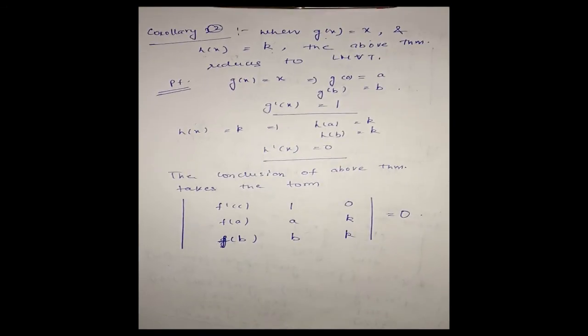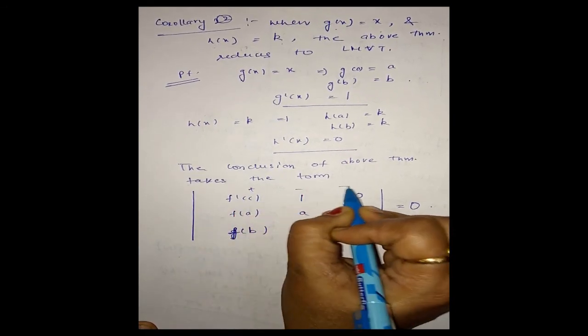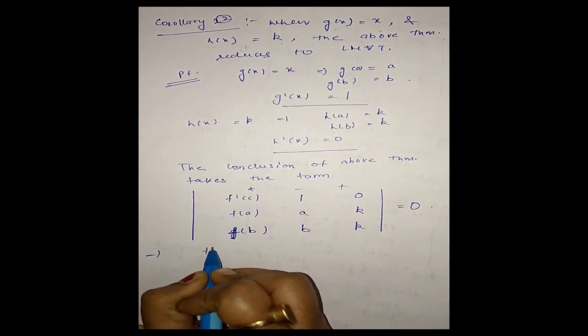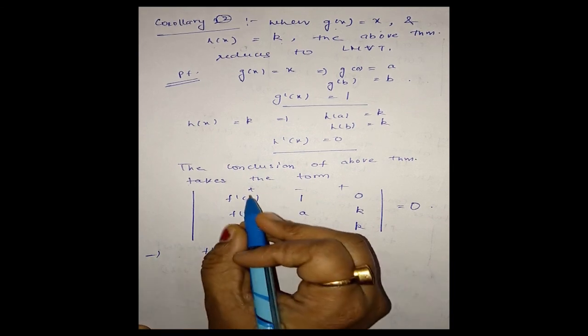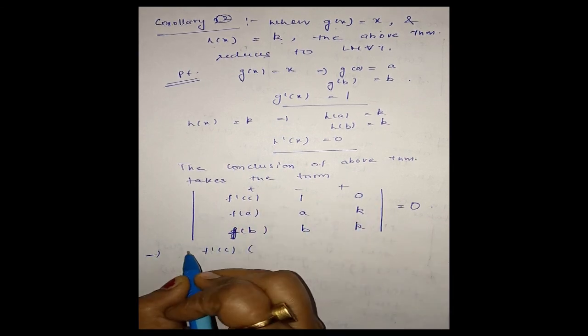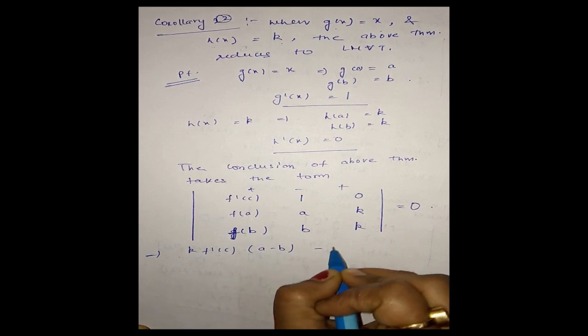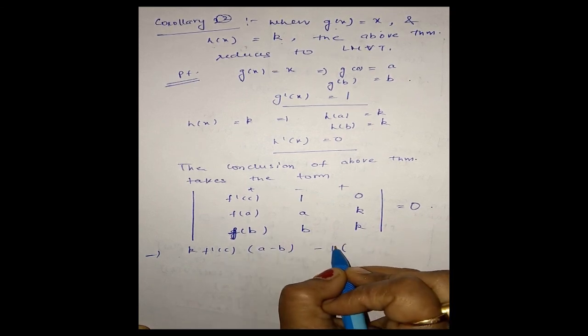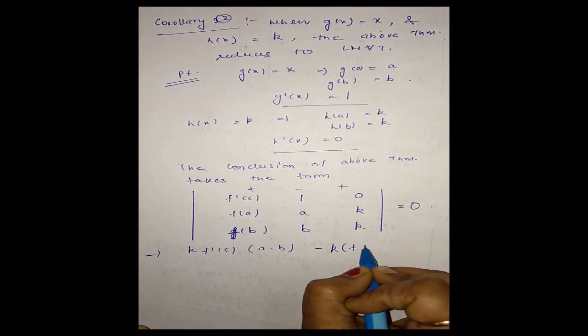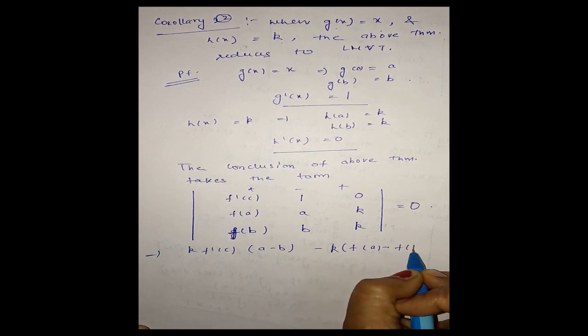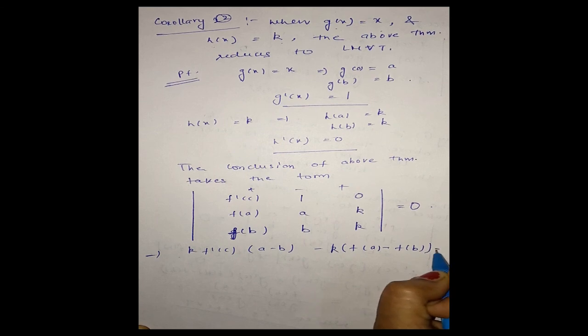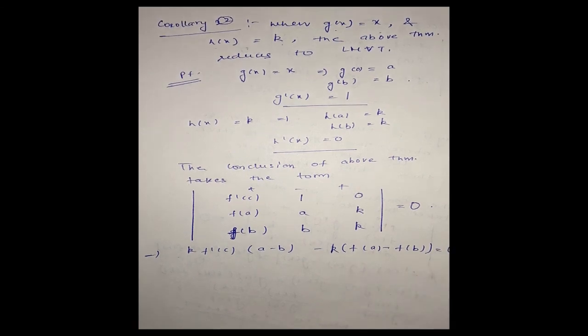Now on solving this, we get f'(c) into k outside, a minus b, minus 1 into k outside, f(b) minus f(a), is equal to 0.